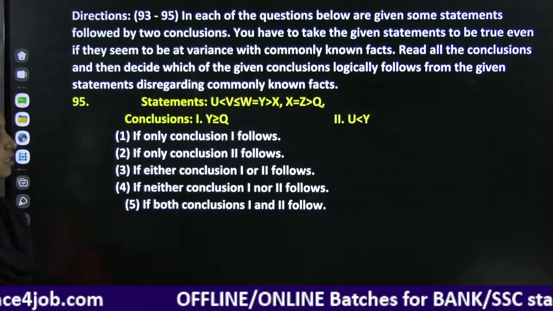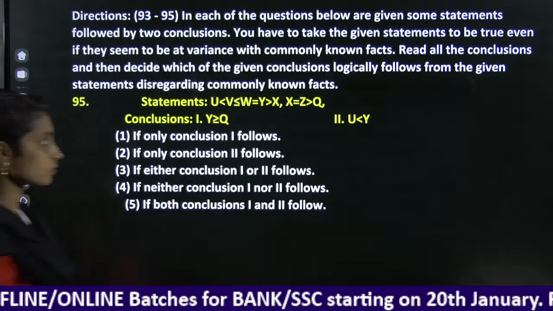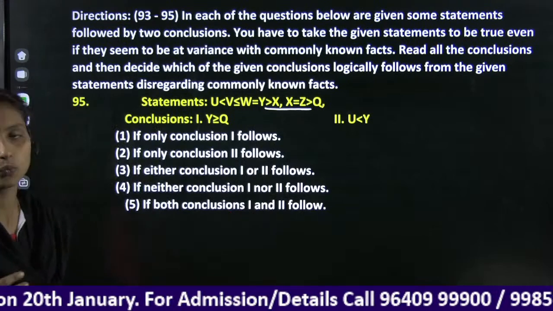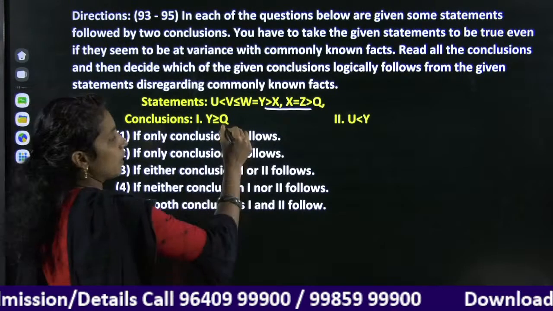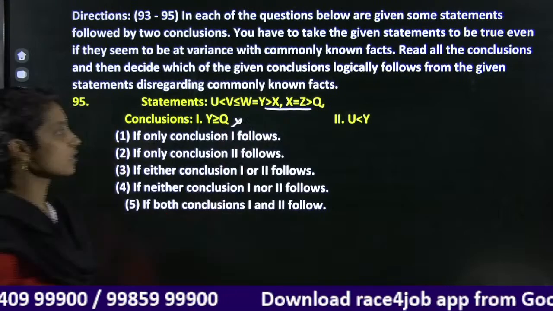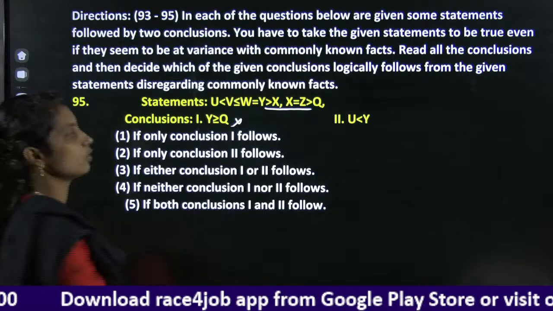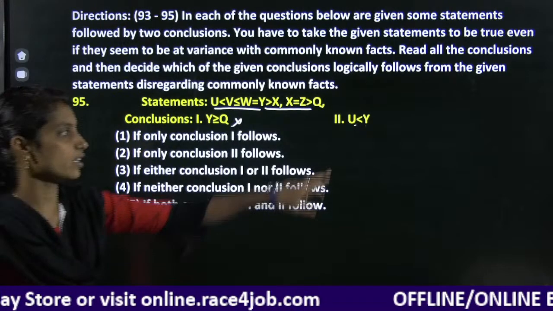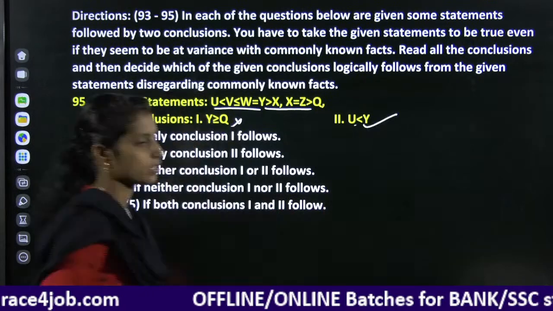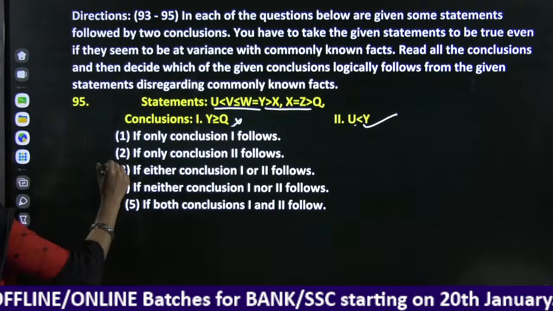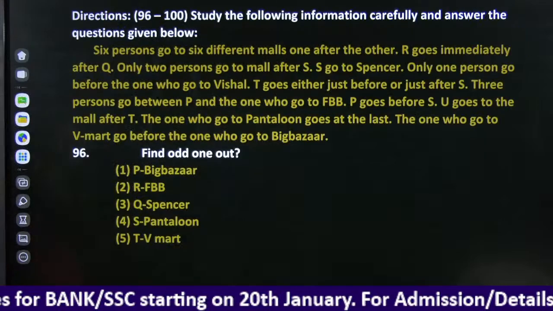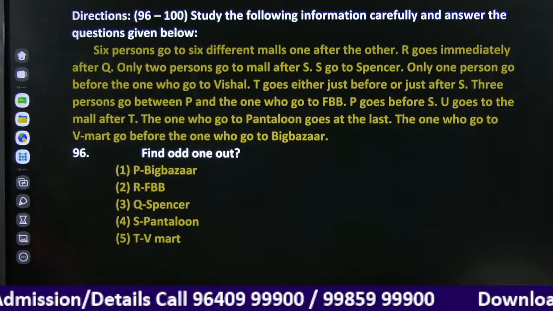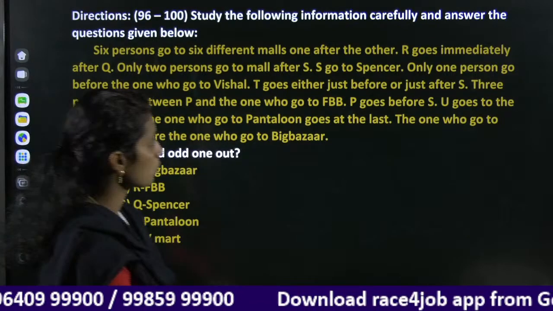Right, next, Y Q relation. Check it here. From Y to Q we have only one way direction, that is greater relation. Y is greater than Q, but here it is greater than or equal, that is a false conclusion. Coming to U and Y relation, from here U is less than Y, it clearly shows U is less than Y. Second one is true. Next, and here we have a question: six persons go to six different malls, one after the other.